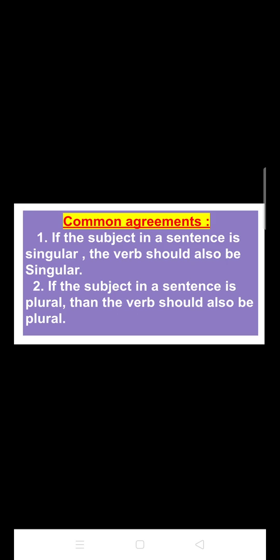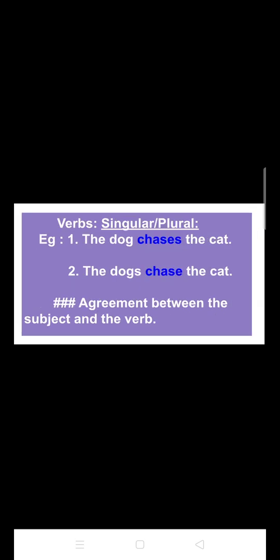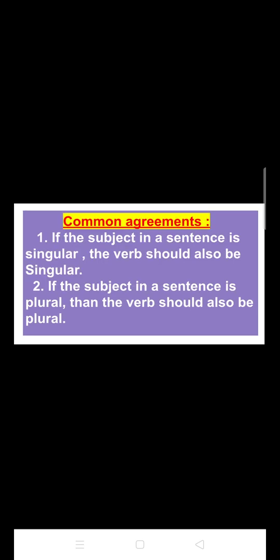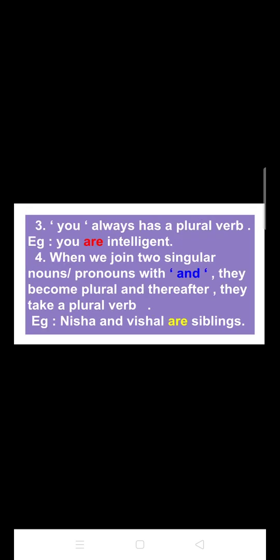Again, go to the earlier example in number 2. When the subject dog becomes plural and becomes dogs, then the verb also becomes plural and it becomes chase. So I hope that you have understood the first two conditions. Now let me proceed to the next one.